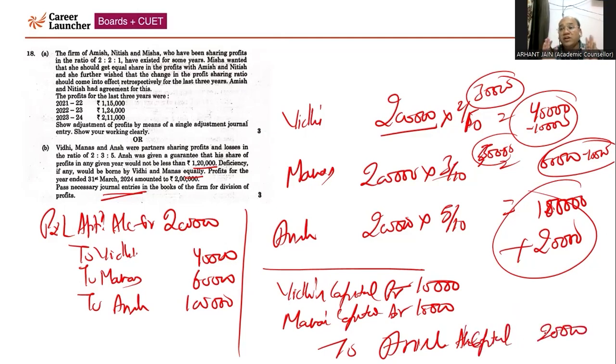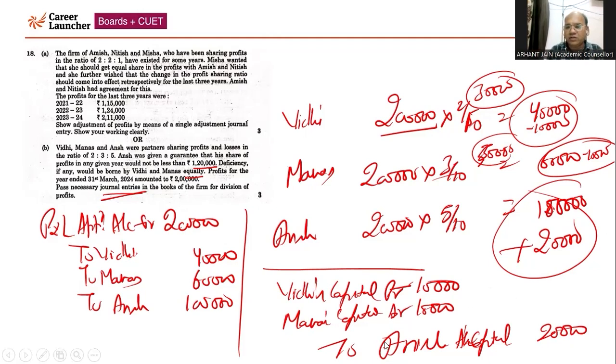So there will be two journal entries. In case any child has passed the compound entry, sorry to say, the child is going to lose the marks because here it is clearly given. Many times we have told in the class we have to pass two journal entries. Adjustment entry will be done separately.